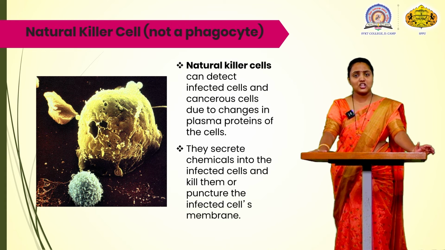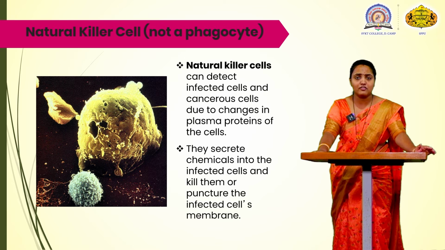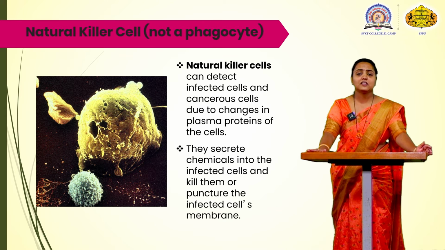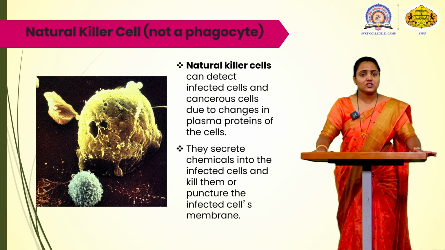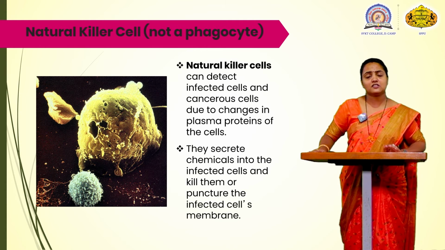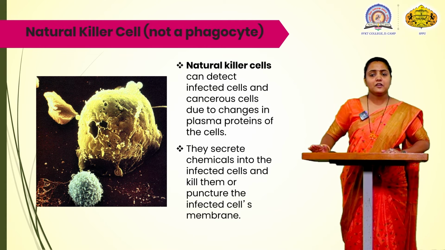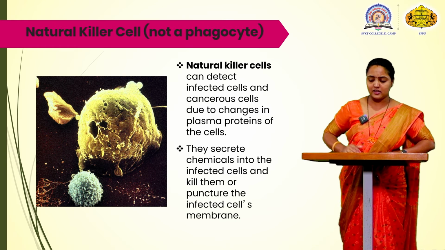So they are called natural killer cells because naturally they kill the cell. They don't kill a phagocytic or a foreign material. They kill the infected cells, which are the body's own cells, self cells, because of mutation they are being infected. So this is about the natural killer cell, which helps to puncture or kill the infected cell.